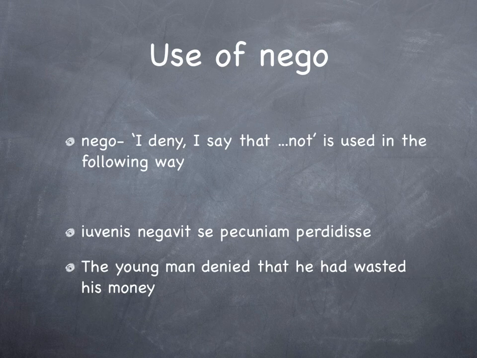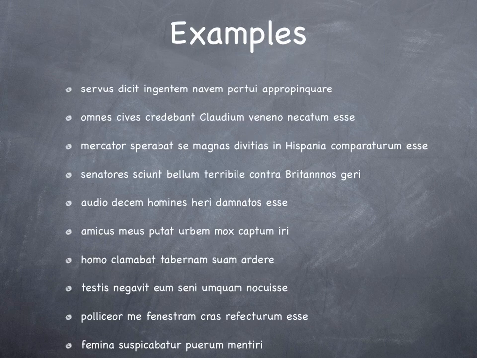Then we've got use of the word nego, the negative indirect statement. Nego, which means I deny, I say that not, is used in the following way. Iuvenis negavit se pecuniam perdidisse. The young man denied that he had wasted his money. Perdidisse there. Again, perdidisse there, the perfect infinitive.